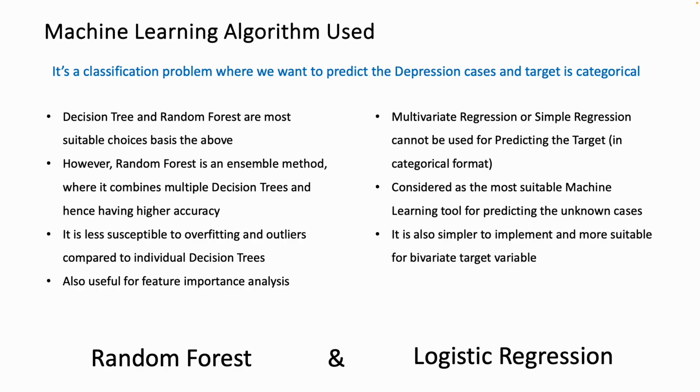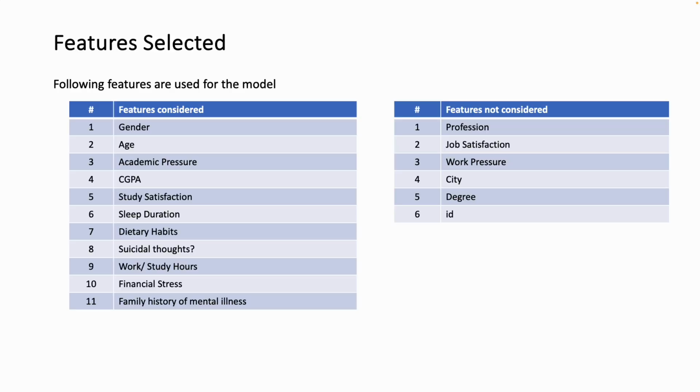Logistic regression is in a way a natural choice for target variables which are categorical in nature, and more so if it is binary in nature. It is also simpler to implement and more suitable for binary target variables. We are starting with random forest. These are the set of variables which we found to be of use for classification purposes when using a random forest.